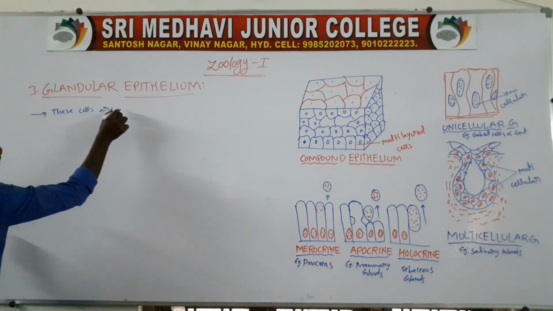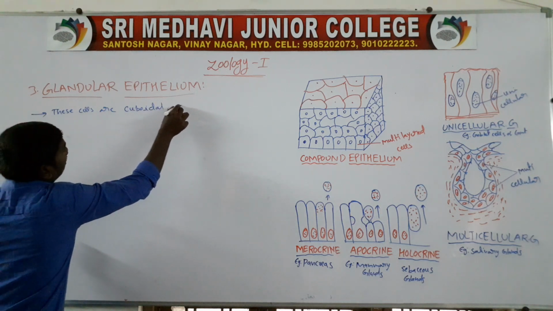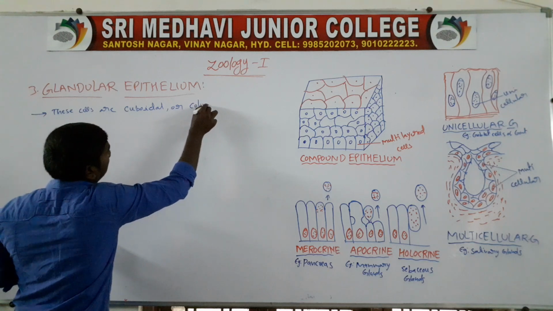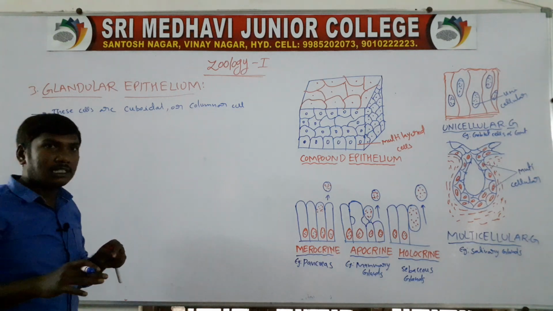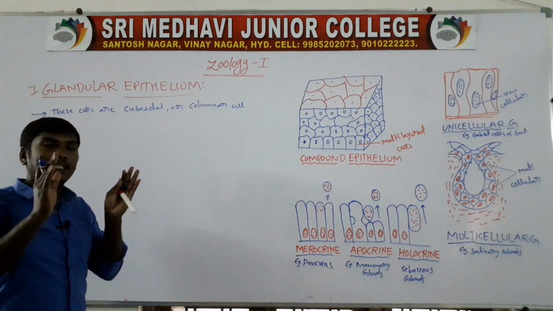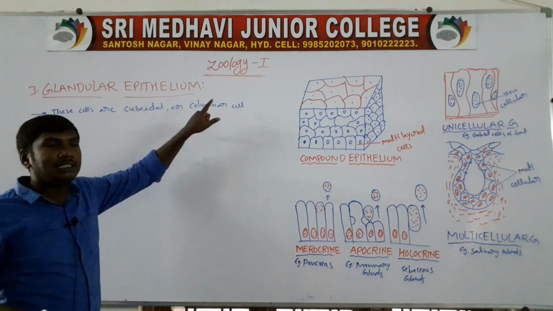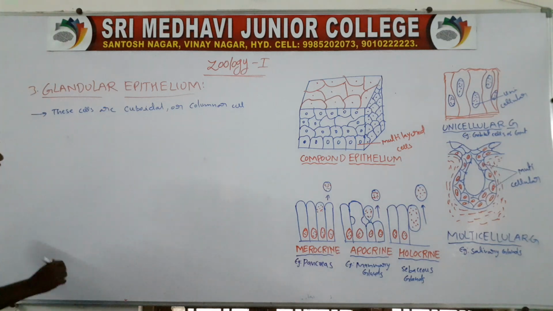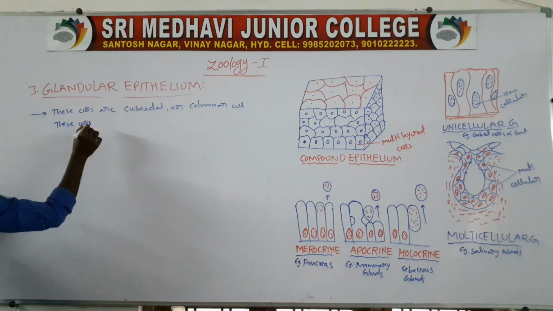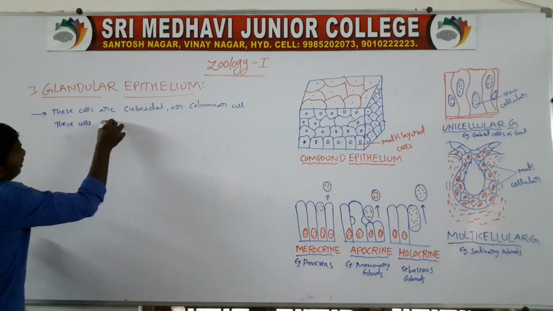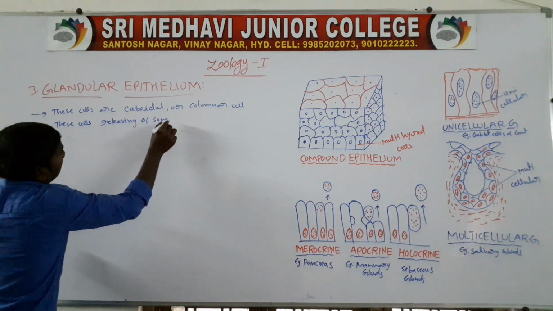These cells are cuboidal or columnar cells. Columnar cells means they are slender and tall. So these cells are cuboidal or columnar cells, but these cells are releasing some secretions.